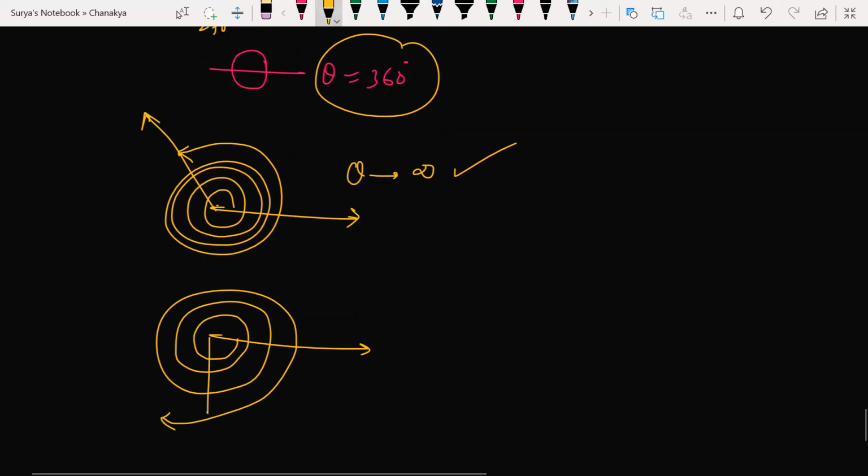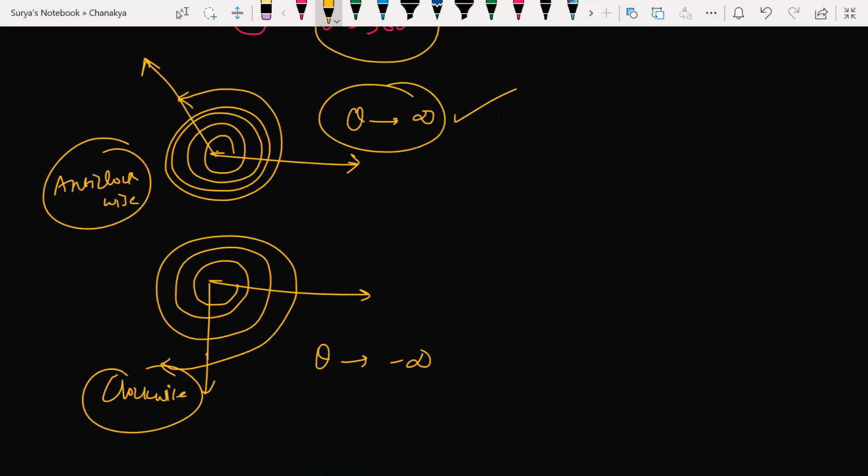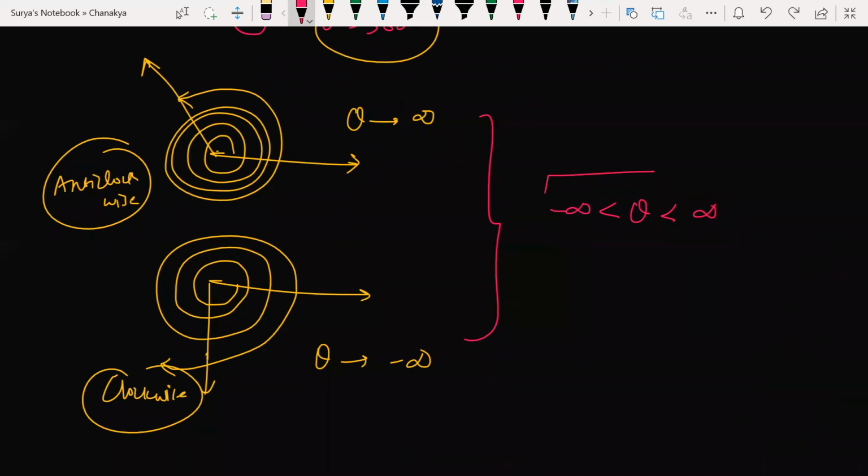This is something more advanced than your 10th book. Now theta moves towards minus infinity, clockwise. This is anti-clockwise. Anti-clockwise means theta positive. Clockwise means theta negative. So from these two points, can I say that theta lies between minus infinity and plus infinity? It can tend towards minus infinity and at the same time plus infinity. There is a chance. You understand my point?